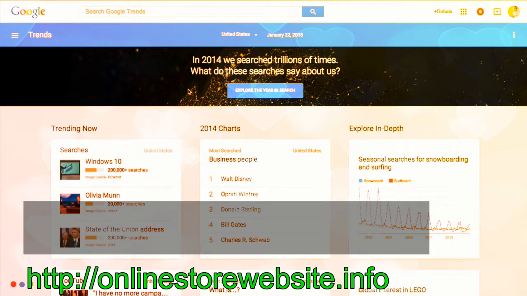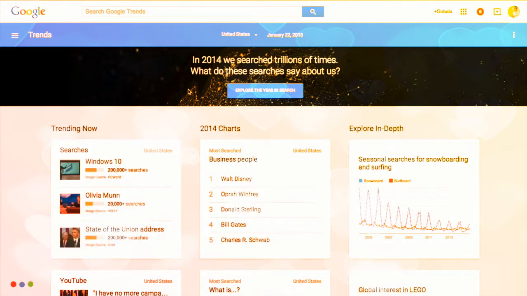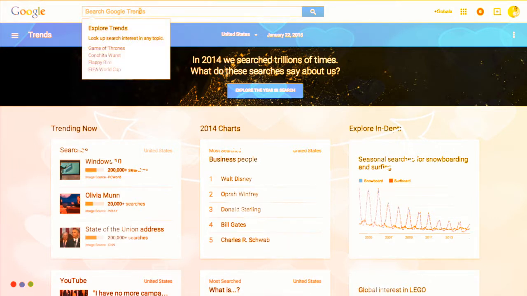By default, Google will show you searches based on your country, but that's not really the best way to do it, because for example, in my case, Google will automatically show me trends based on Malaysia. But I know that e-commerce in Malaysia is not so profitable. So if I'm looking at data for Malaysia, then it's quite misleading. So select United States and then enter your niche topics.